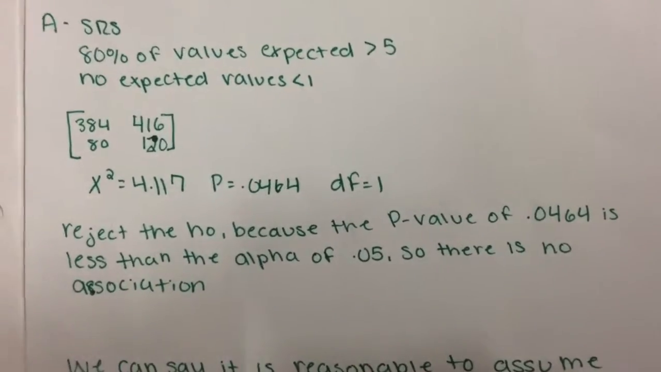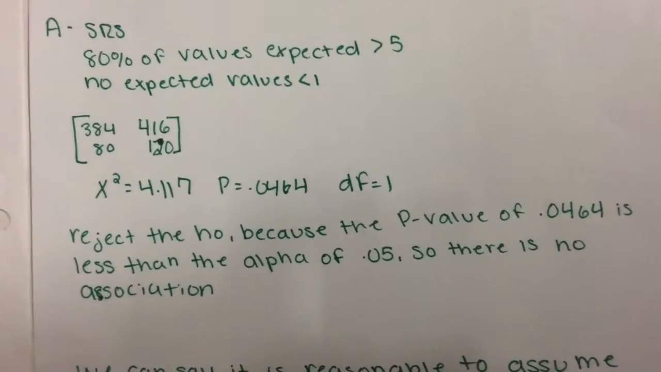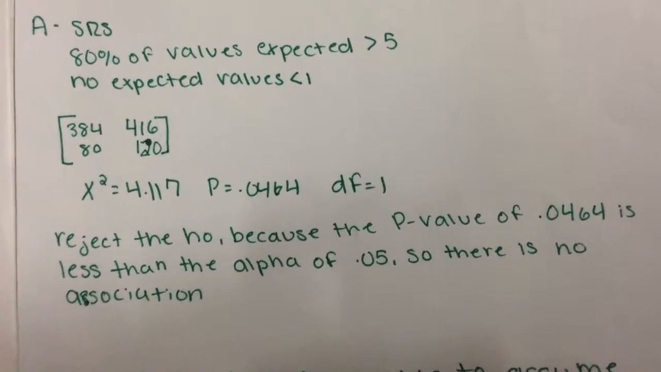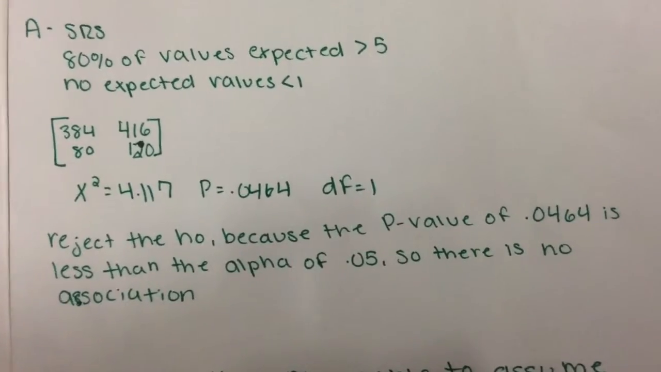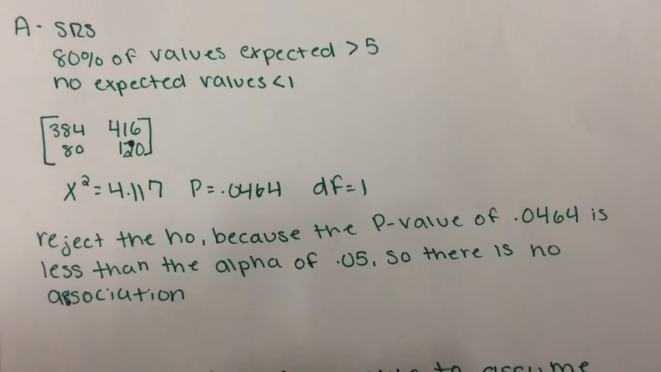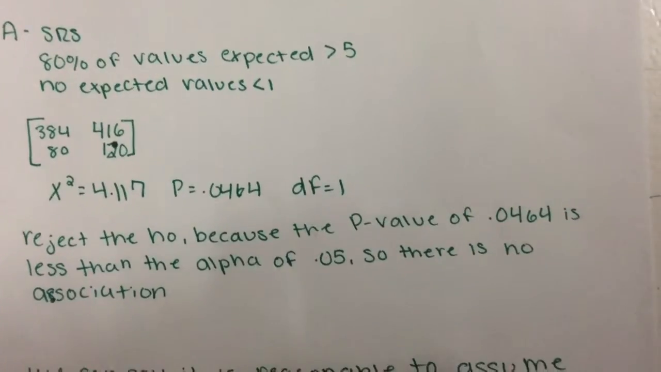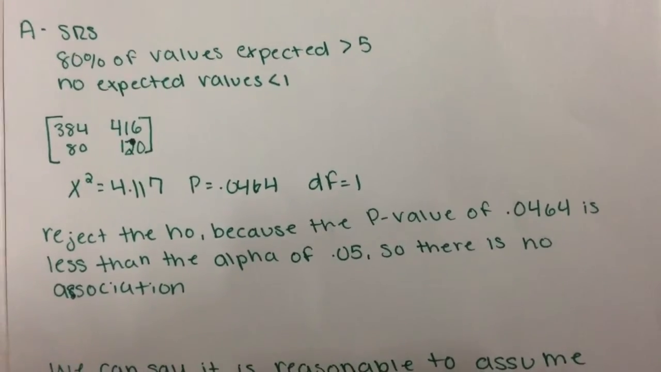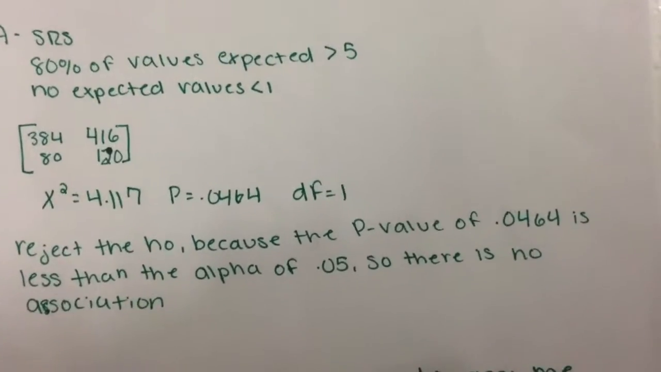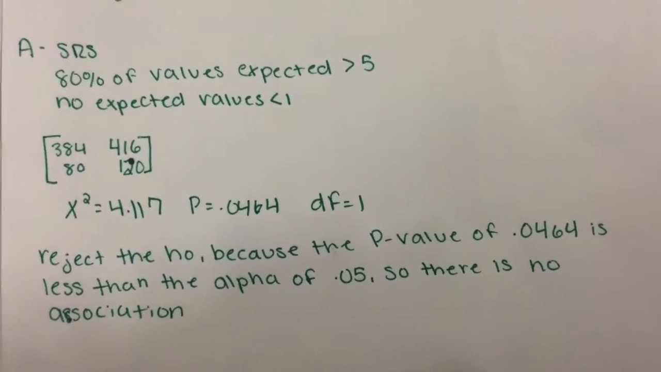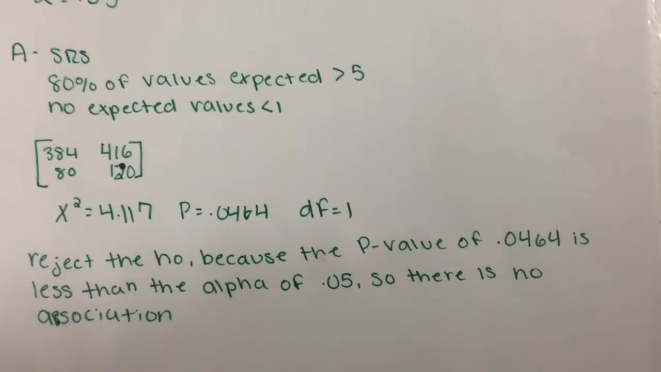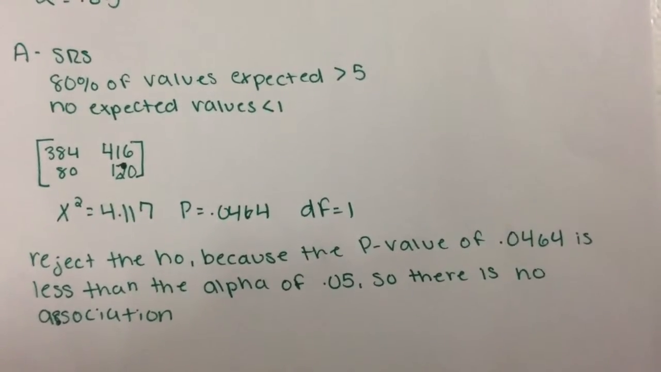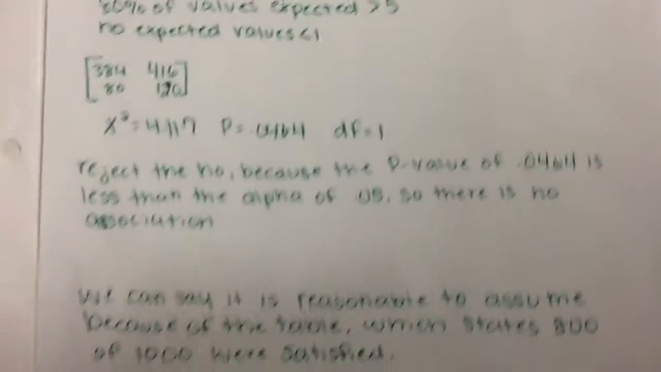So for the test, we're going to plug in the values that we got in our chart into a matrix in our calculator. We're going to run the chi-squared test, which then gives us an x-squared value of 4.117, a p-value of 0.0464, and a degrees of freedom of 1, because you have two options, satisfied or not satisfied, minus that is 1. So we reject the H0 because the p-value of 0.0464 is less than the alpha of 0.05. So there is no association.